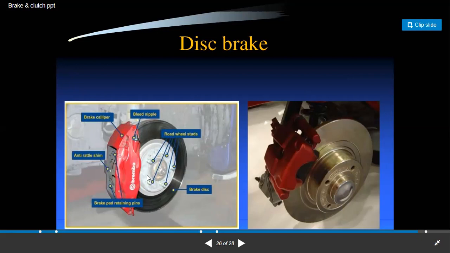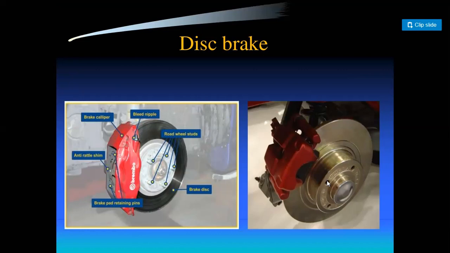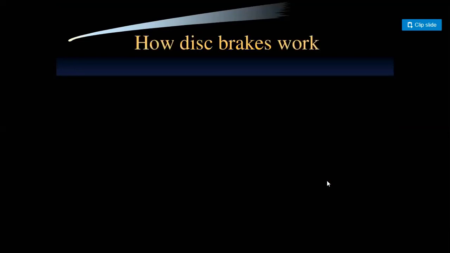When we apply the force or apply the brake, all four road wheel studs come into contact at either side of the disc holes, which immediately applies the brake and immediately retards the motion of the wheel. This is the function of the disc brake.